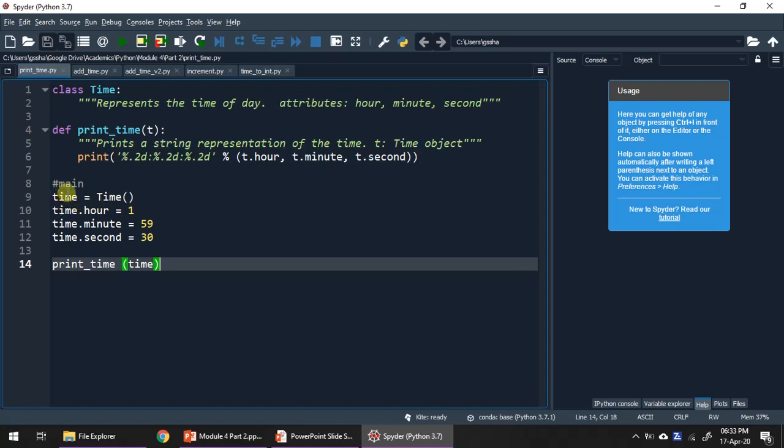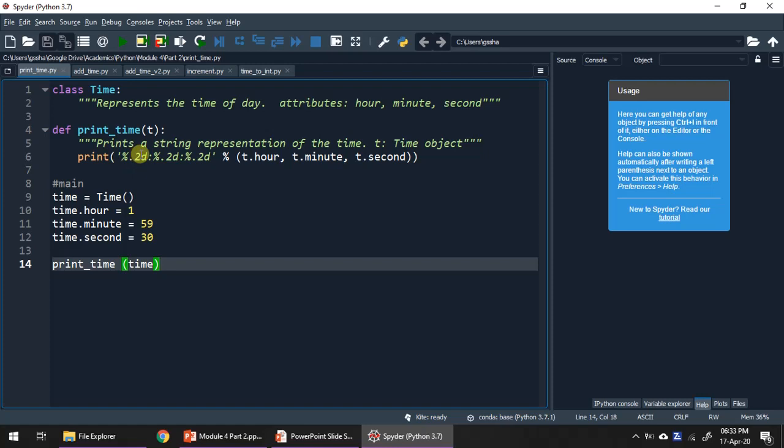This is also an object of the type Time class, and here we are going to assign the attributes: time.hour equals 1, time.minute equals 59, time.second equals 30. We are assigning the attributes here, and we will try to print these values in the given format by using a function print_time. So this is the definition of print_time. Here it takes object t as the parameter, and it prints the attributes t.hour, t.minute, t.second in the given format.